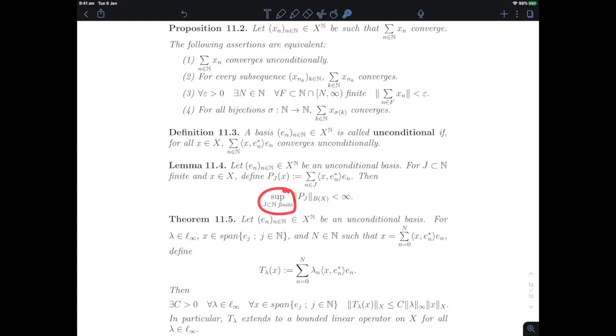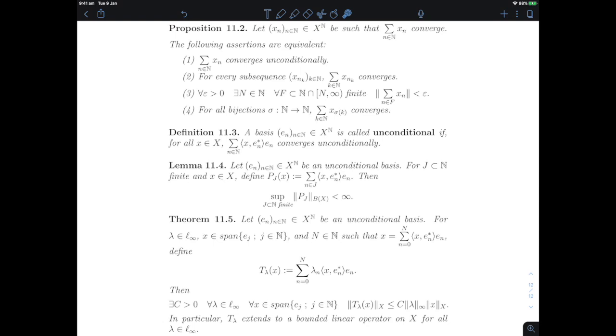In fact, you can take the supremum over any finite j of these things, and it's finite. So it generalizes the idea that the partial sums projection onto a basis are uniformly bounded, right? That's one of the assertions that are necessary for something to be a basis, necessary and sufficient. Okay, but what this is saying is something much stronger.